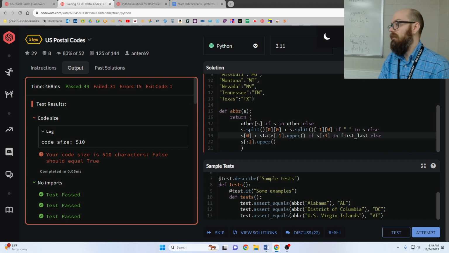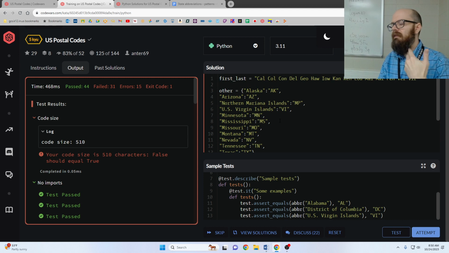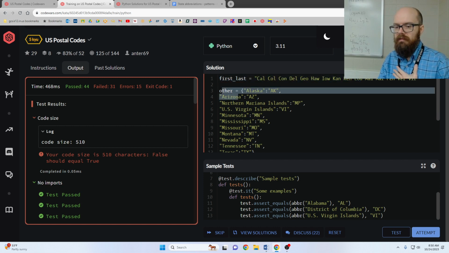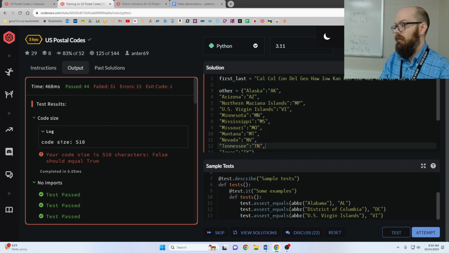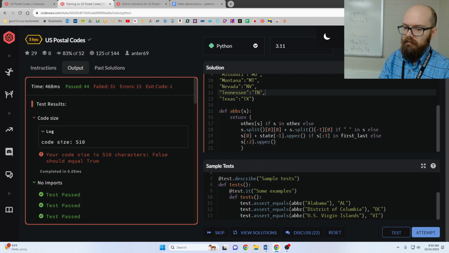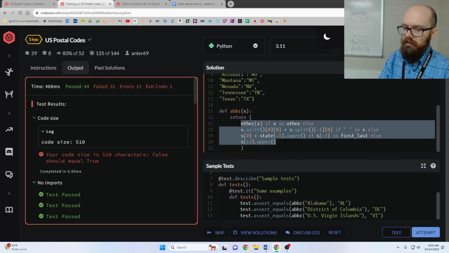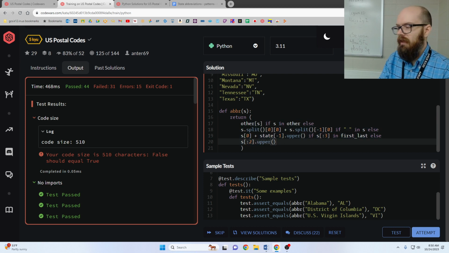Oh, now we're really close, right? Now we're down to 510, and we're doing it in a readable way. If I saw that, I would know, okay, these are the ones with the first and last letter, and here's how you find them. And so this other one is probably where we're going to cut from to get our nice solution. This is looking okay to me. If I saw this, I would be able to figure out what they were doing.